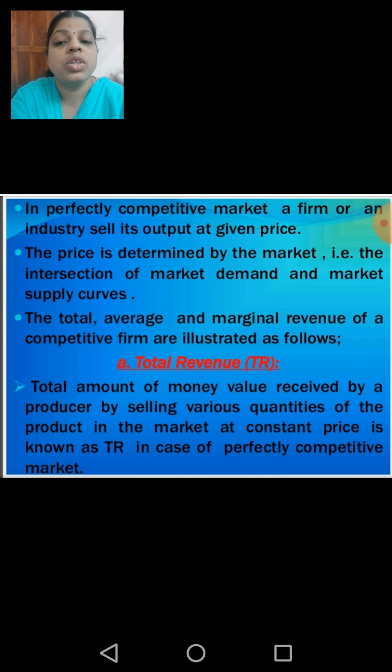To calculate total revenue, we take the quantity of output we have sold and multiply it by its particular price. Then we will be able to derive the total revenue curve.